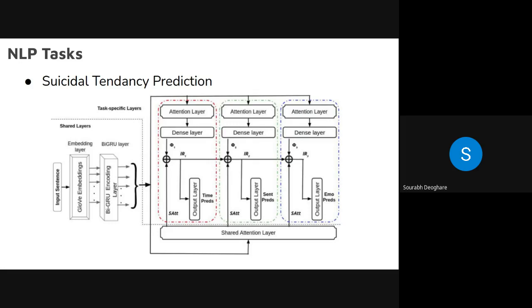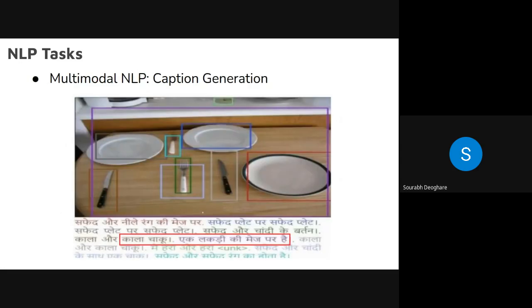All are using it. Then here is an example of multimodal NLP caption generation. You all might know. So here is one example. We have one image as input, and we have to come up with a text that explains what is there in the image, right? So the system was not really trained well.